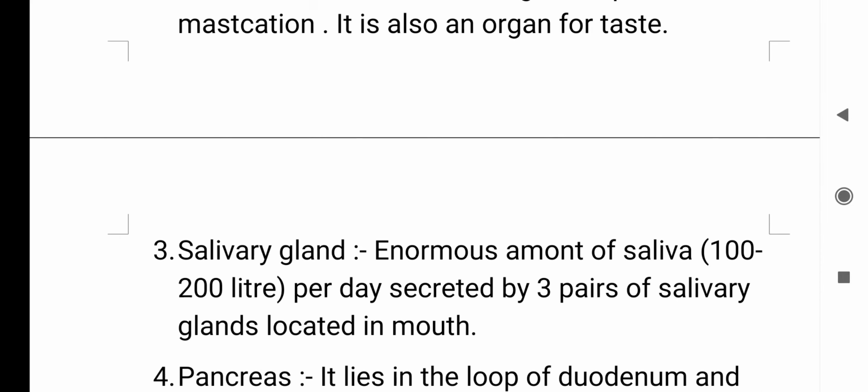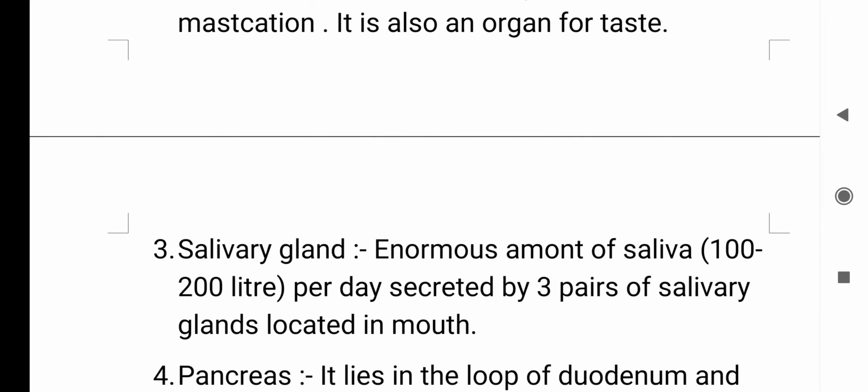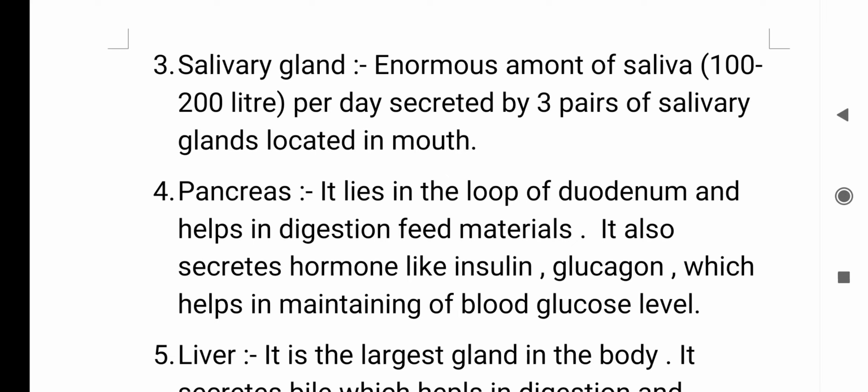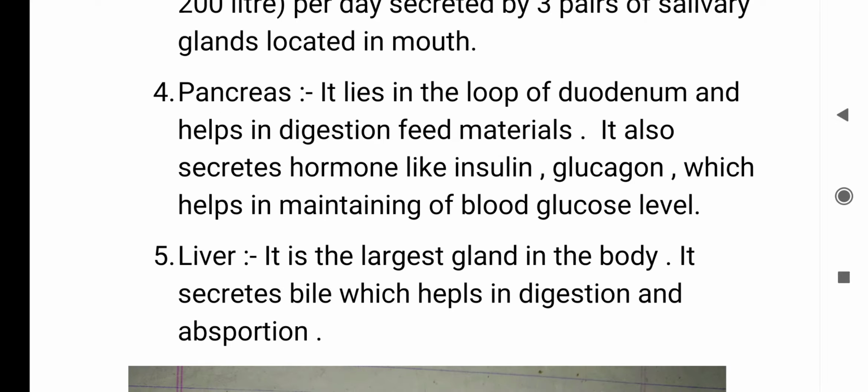And the third is the salivary gland. An enormous amount of saliva, about 100 to 200 liters per day, is secreted by 3 pairs of salivary glands located in the mouth. The fourth is the pancreas. It lies in the loop of the duodenum and helps in digestion of feed materials. It also secretes hormones like insulin and glucagon, which help in maintaining blood glucose level. And the fifth, the liver. It is the largest gland in the body. It secretes bile, which helps in digestion and absorption.